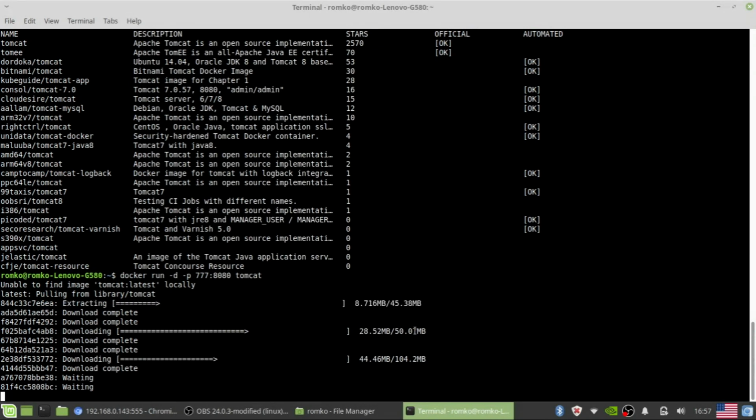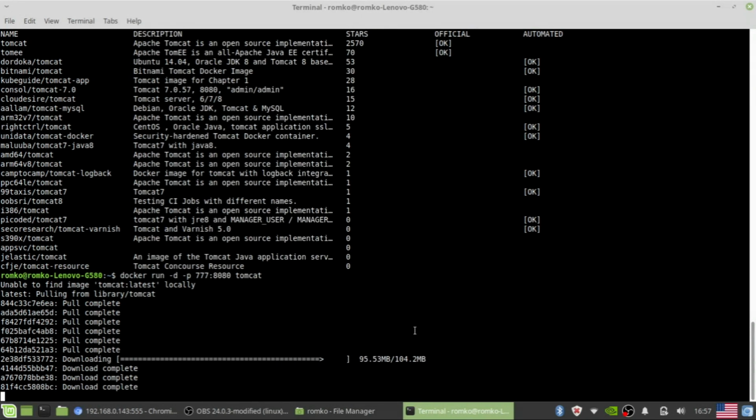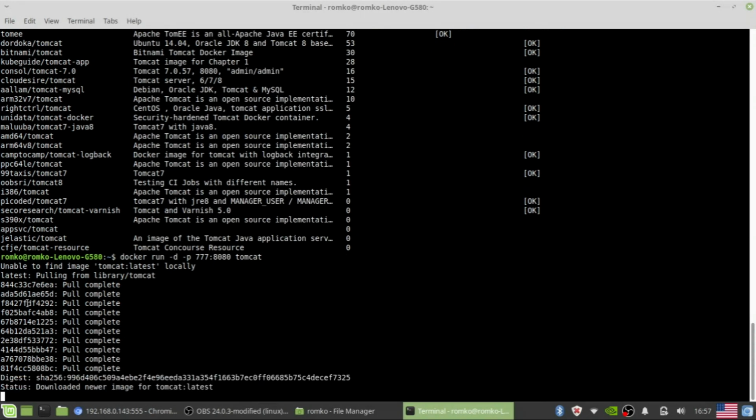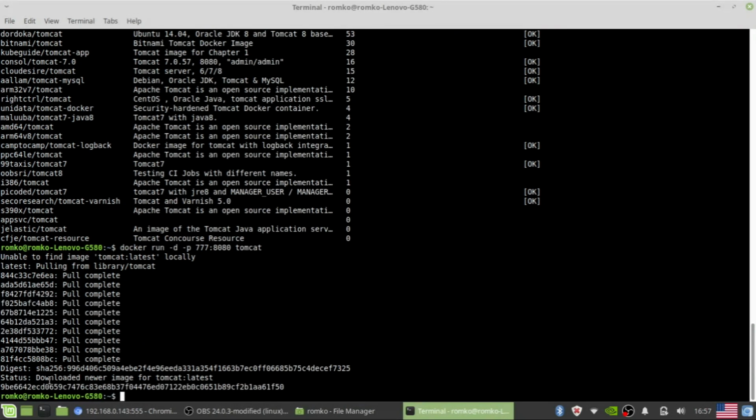We will try to start a few HTTPDs and a few Tomcats in parallel and prove that it works. Long process. Okay, pull complete, pull complete, pull complete. New Tomcat. It is the ID of the container.